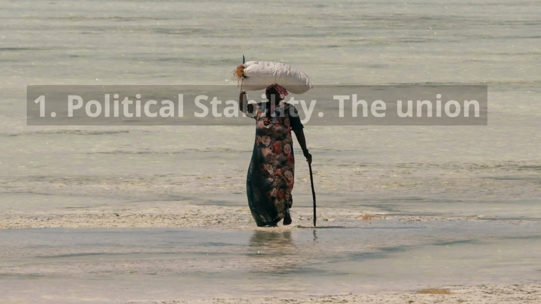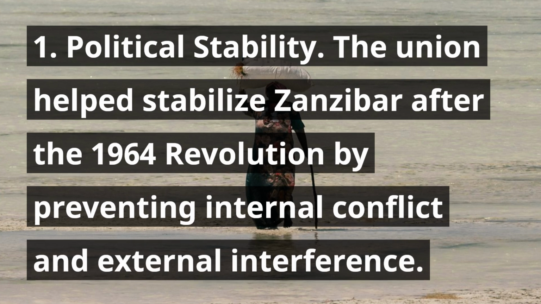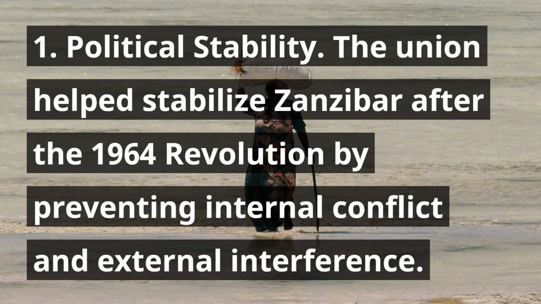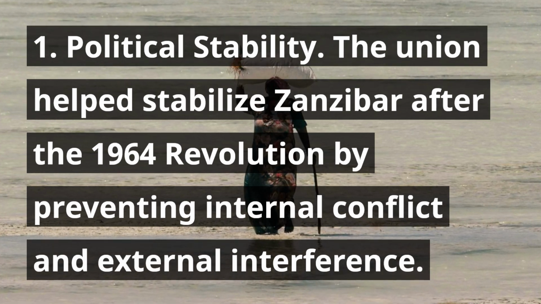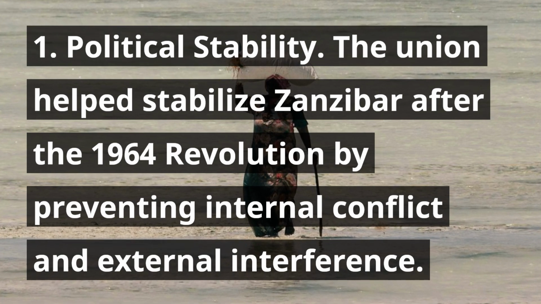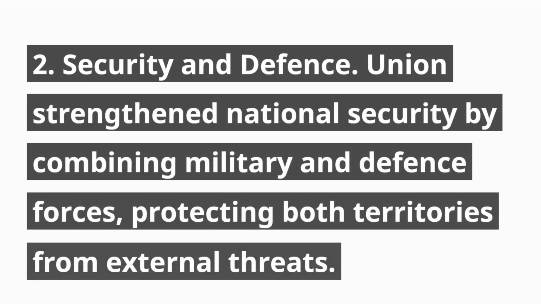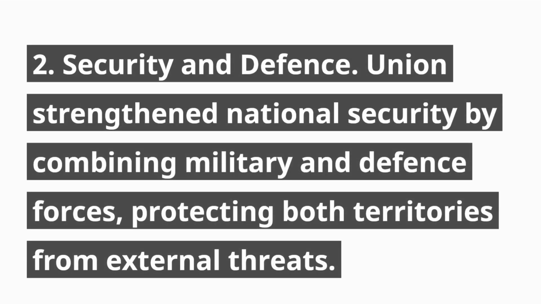1964. 1. Political stability. The union helped stabilize Zanzibar after the 1964 revolution by preventing internal conflict and external interference. 2. Security and defense. Union strengthened national security by combining military and defense forces, protecting both territories from external threats.